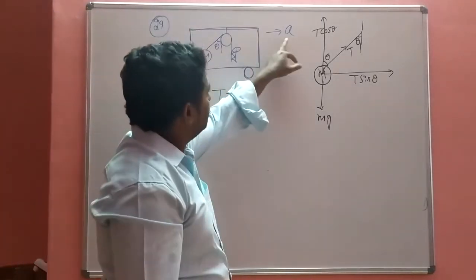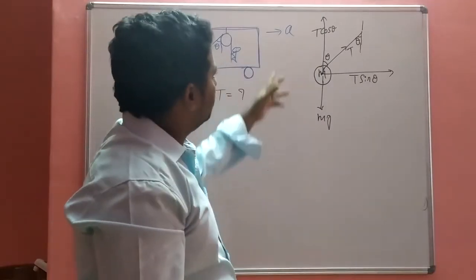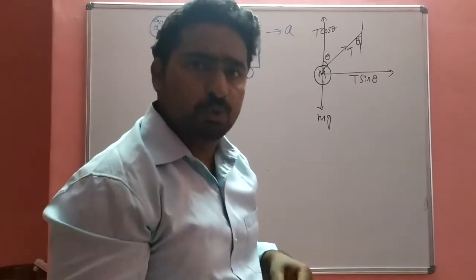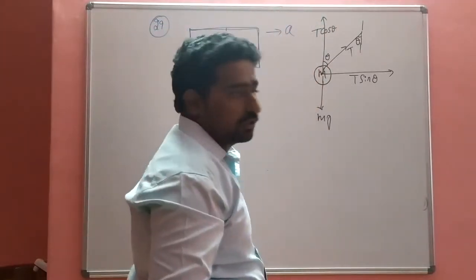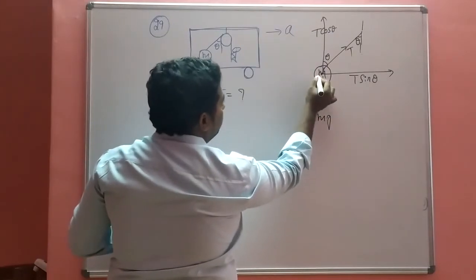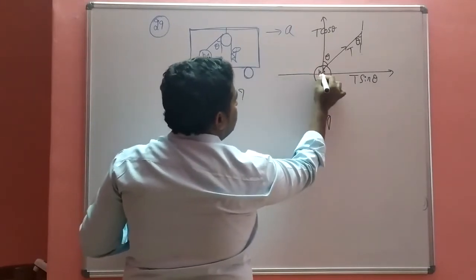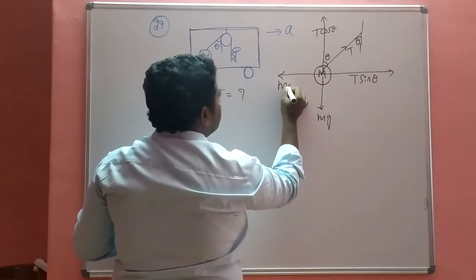Okay, so the acceleration is in the forward direction. Where is the pseudo force direction? Opposite to the acceleration. Opposite to the acceleration means this one. So this is the direction of the pseudo force.